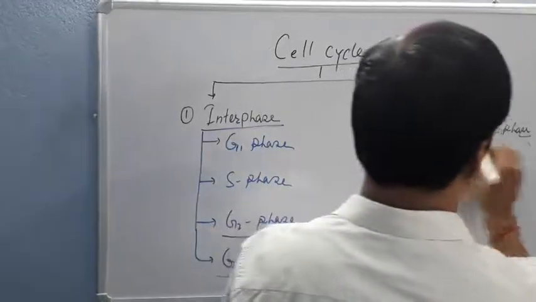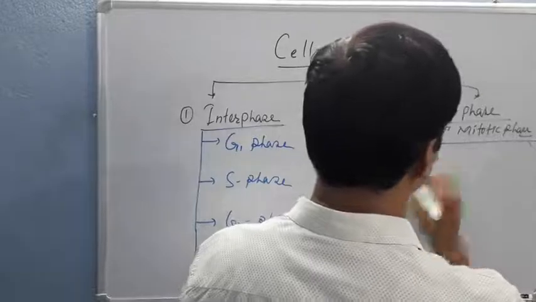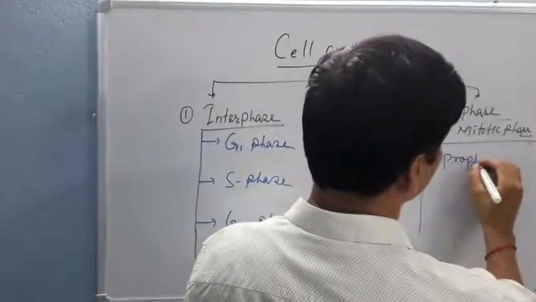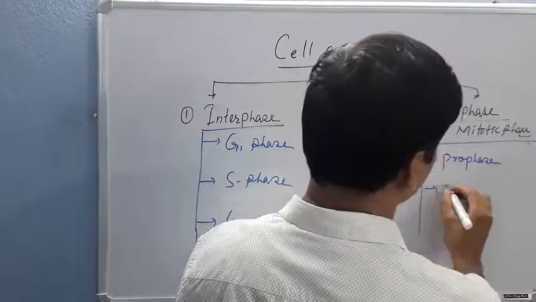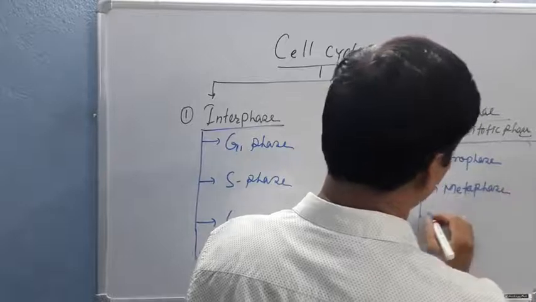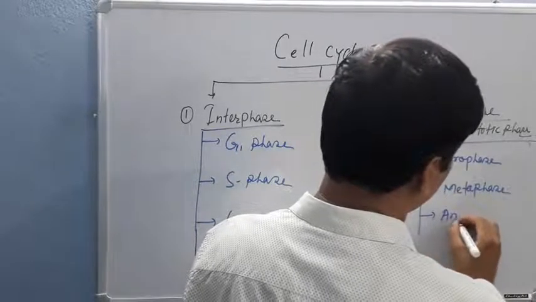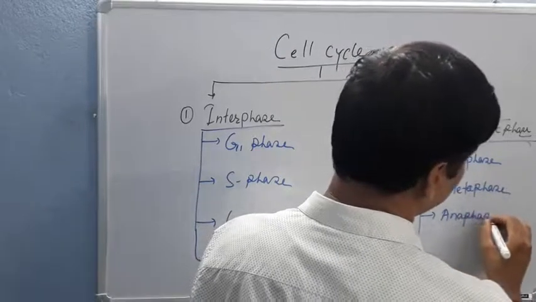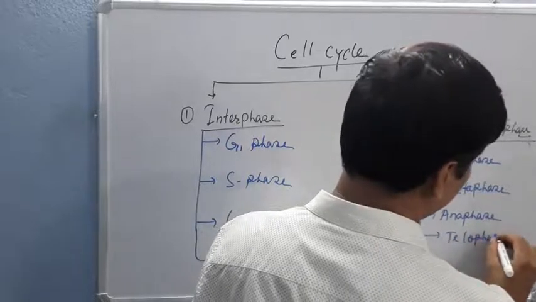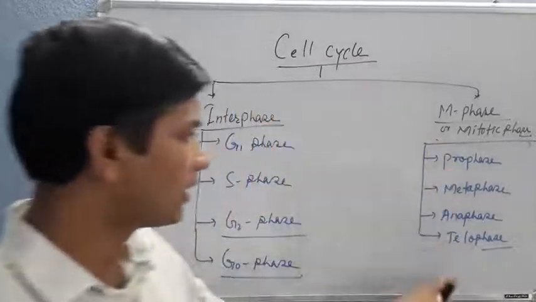And the M phase is further subdivided into different phases. The first phase is called prophase, the second phase is metaphase, the third phase is anaphase, and the last phase is telophase.